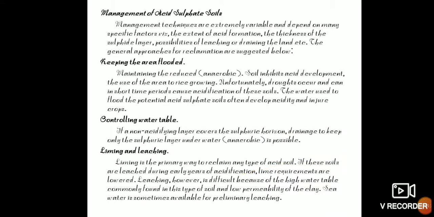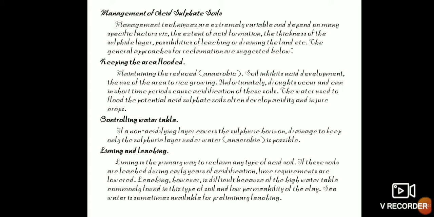And coming to the formation of acid sulfate soils, these are mainly formed when the sulfur compounds present in the soil get reduced to sulfides, and such soils are not usually acidic. When these soils are drained, the sulfide is oxidized to sulfate, and then it forms sulfuric acid in presence of H2O. And next one is characteristics of acid sulfate soils. It contains sulfuric horizons, and also it has less than 3.5 pH.